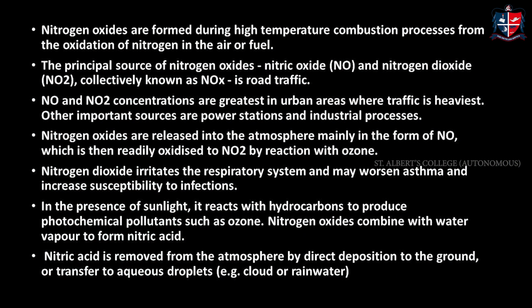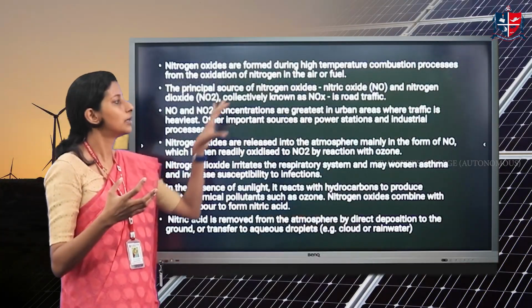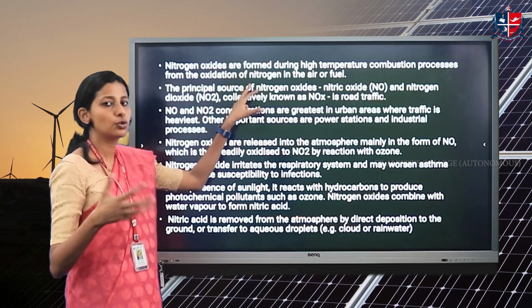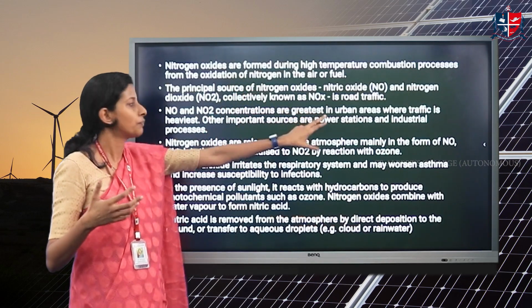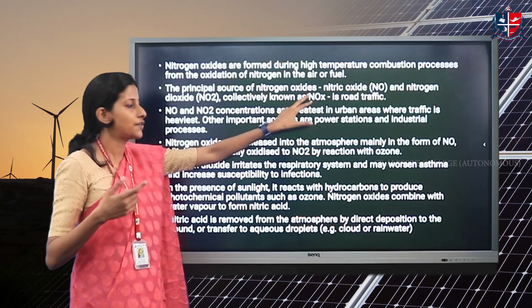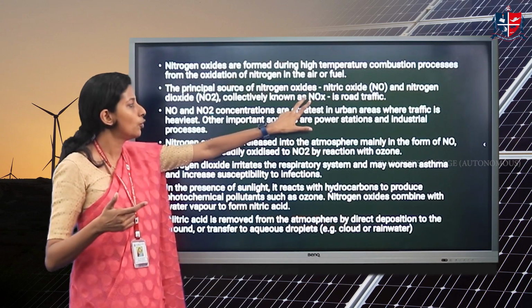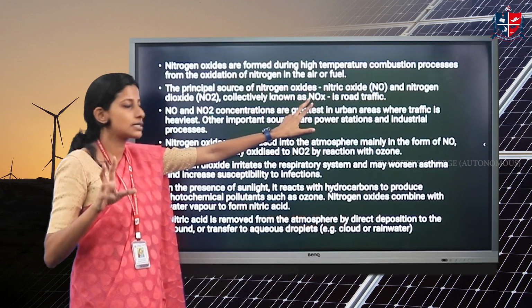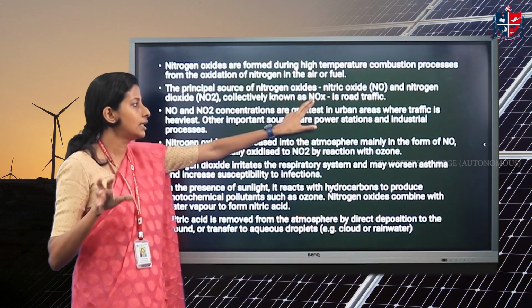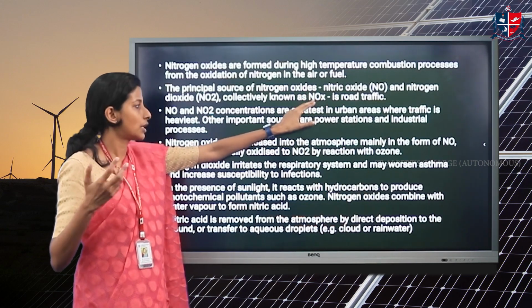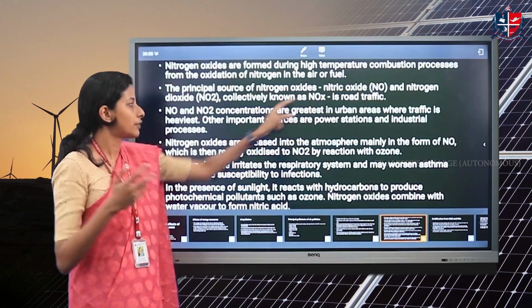Then we have oxides of nitrogen. Nitrogen, as I said, mainly occurs from traffic or from the vehicles. That is the main way through which nitrogen gets into the atmosphere. That is called road traffic. Here we symbolize oxides of nitrogen as NOx. NOx can be different components. NO is nitrogen oxide. NO2 is nitrogen dioxide. Then we have NO3, nitrogen trioxide. Such different oxides are there.